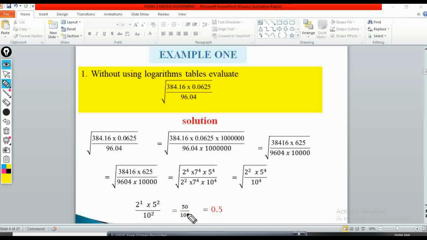So we'll have 50 over 100. Of course, if you divide 50 by 100, you get 0.5. So our answer now becomes 0.5. Okay, so this is the answer, and if that's the answer, therefore this one is correct.